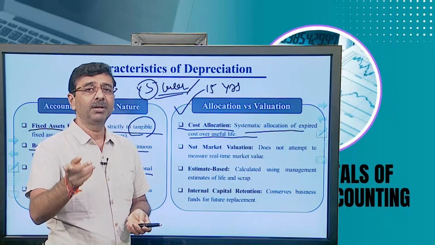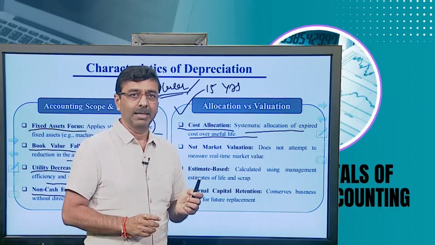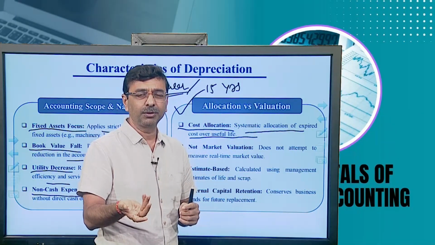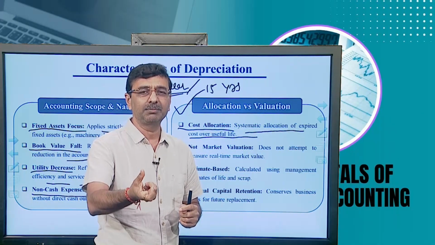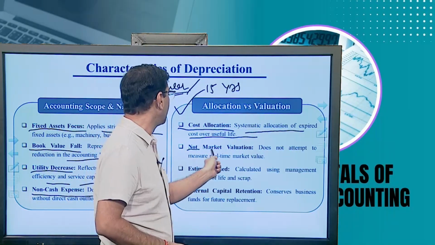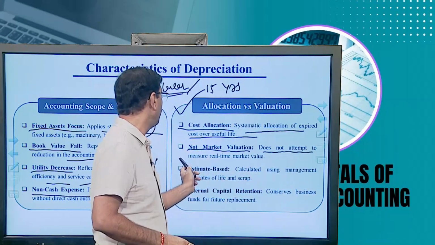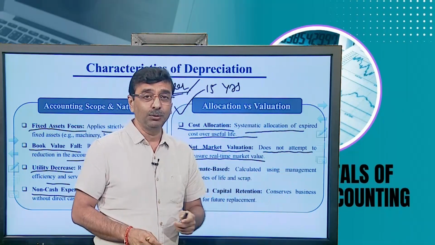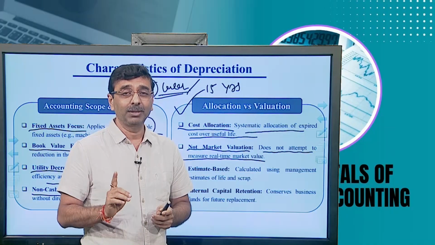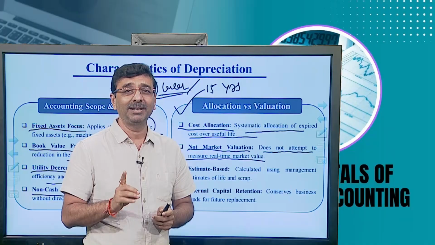So, systematic allocation of expired cost value over the useful life, that is considered, in case any other features or factors are not given in this particular example. In case any further adjustments or features have been added, then we have to apply those things also. Next is not market valuation, very clear, it does not attempt to measure real-time market value. Market value may differ. So, that means you can't use the market value of the assets to calculate the depreciation.